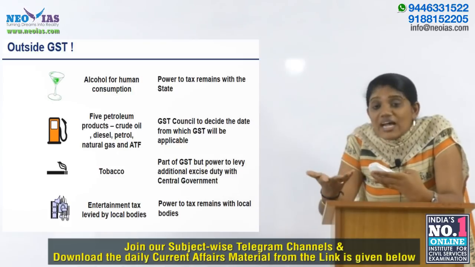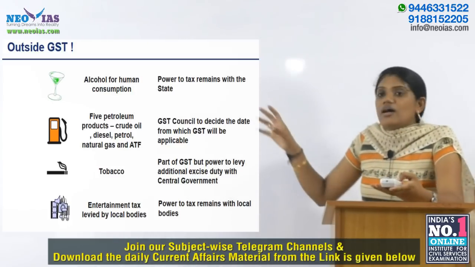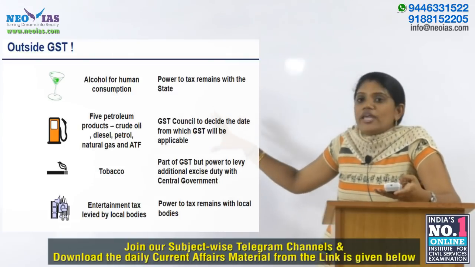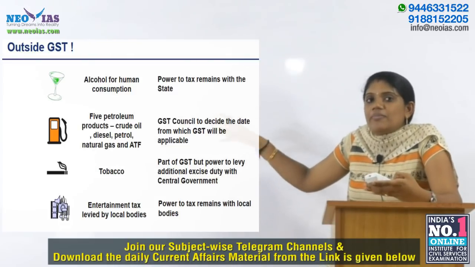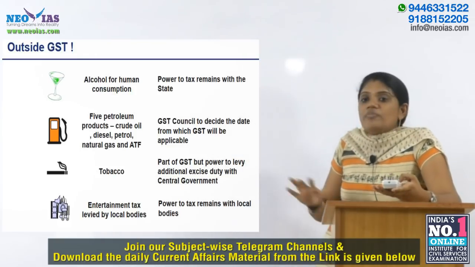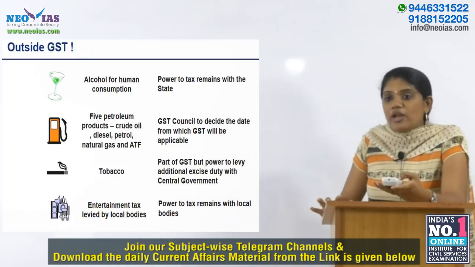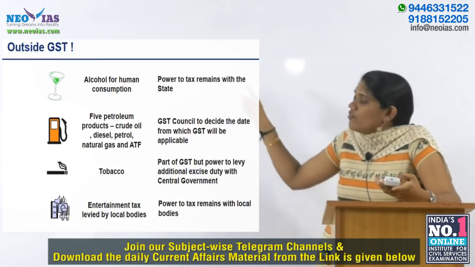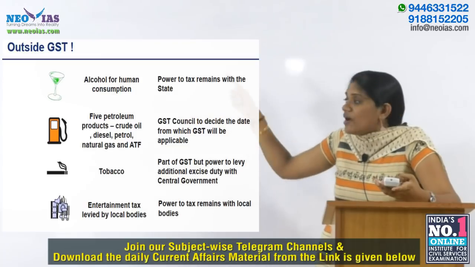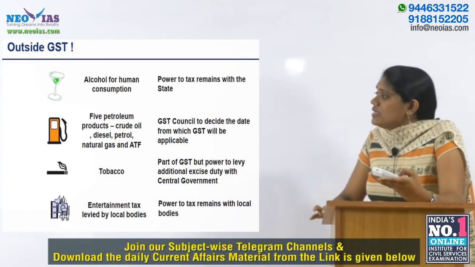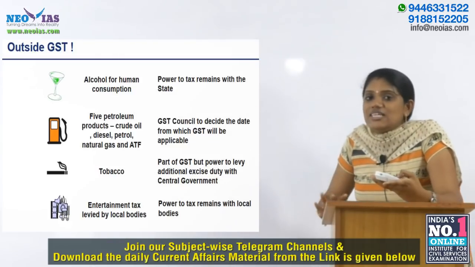Then what are the items outside GST? We know that alcohol for human consumption, then petroleum products, that is crude oil, diesel, petrol, then natural gas, then tobacco, then entertainment tax levied by local bodies, these are outside GST. And for alcohol for human consumption, the power to tax remains with the state. These are some examples of items outside GST.